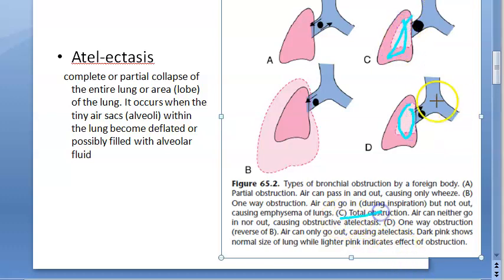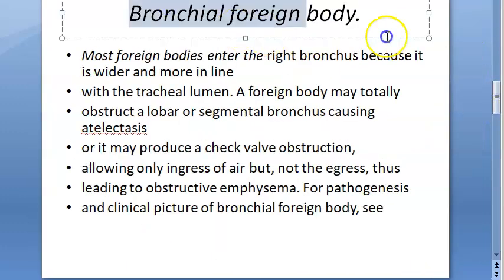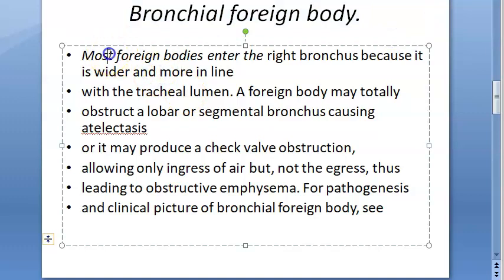So C, in total obstruction, air can neither go in nor out, causing obstructive atelectasis, and D, one-way obstruction, air can only go out, causing atelectasis. Okay. So we looked at some more images. Basically here they're saying most foreign bodies enter the right bronchus because it is wider and more in line with the tracheal lumen.